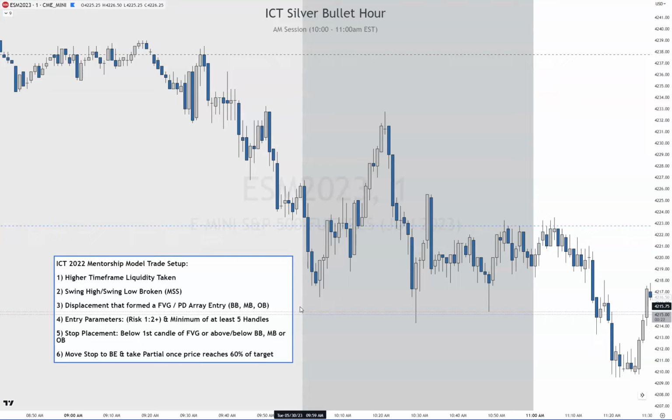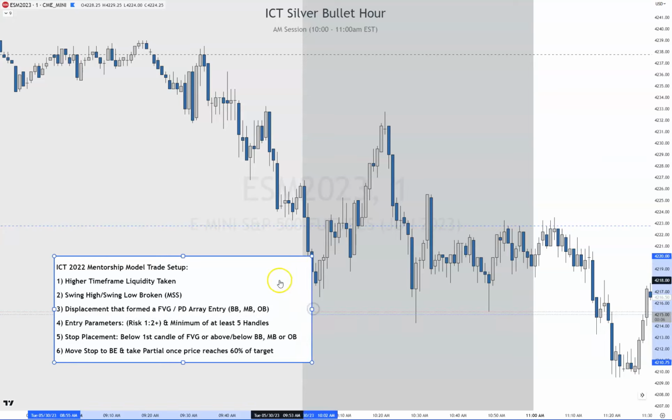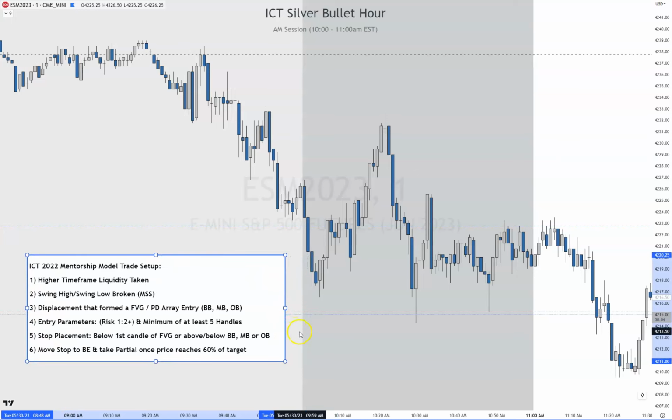Entry parameters, I want to risk 1 for 2 and a minimum of at least 5 handles. ICT says you should target 10. If it doesn't do 10, it's not a high probability setup. Stop placement can be below the first candle, the fair value gap, or below the breaker block, mitigation block, or order block. And then I can move stop to break even and take partials once price reaches 60% of target. Okay, those are the rules that I go by.